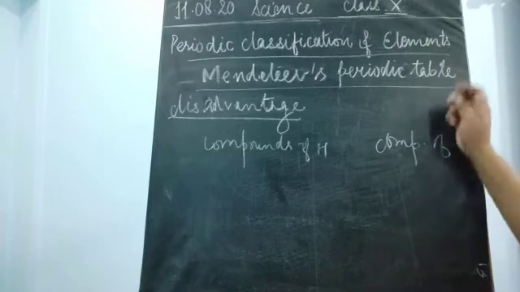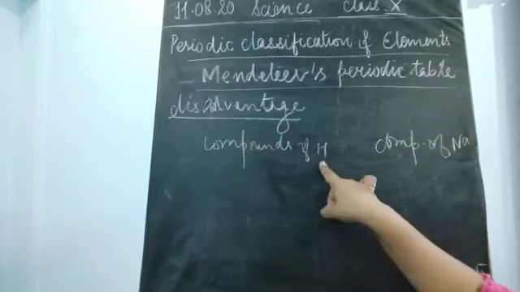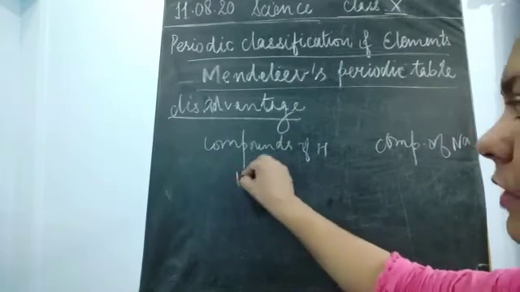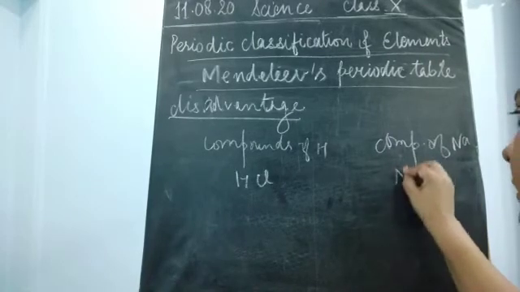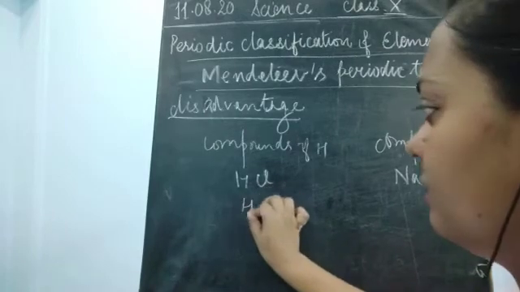Take the form of sodium. If hydrogen was forming a compound with chlorine, what would the compound be? It would be HCl. It was similar to that of sodium and chloride, that was NaCl.